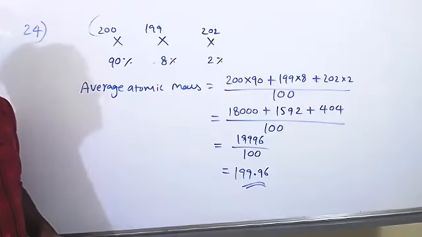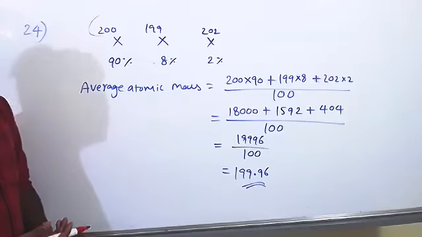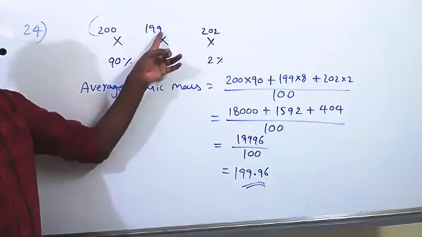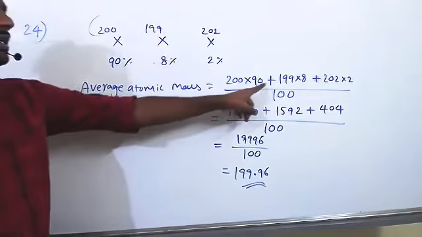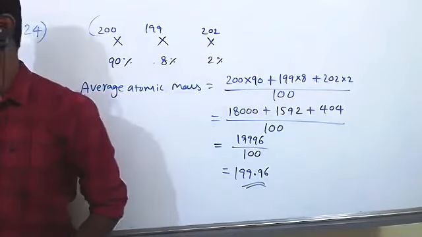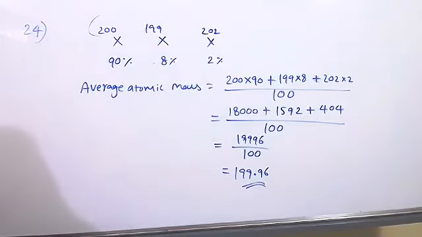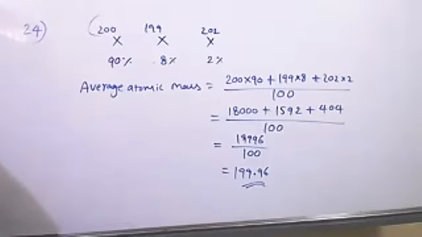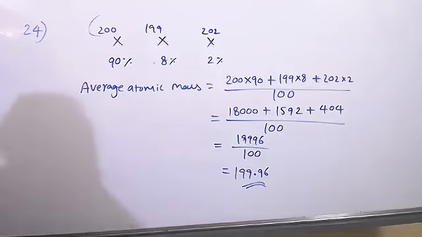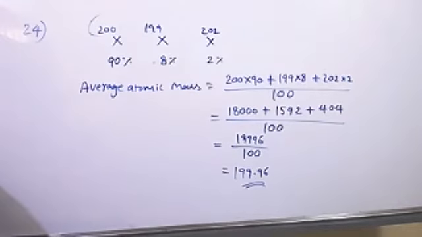Okay. So this 90%, 8%, 2% is the quantity of the isotope in the substance that is carrying this much atomic weight. That's what we multiply here, and finally divide by 100. You got it, sir. So the answer should be approximately 200 units, because in the options, the closest is 200. Yes, sir. Done.